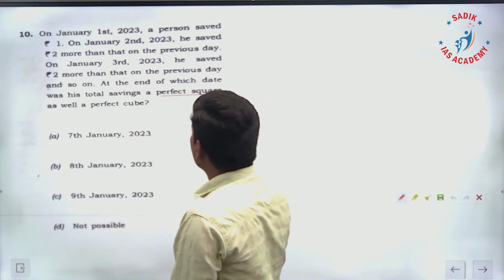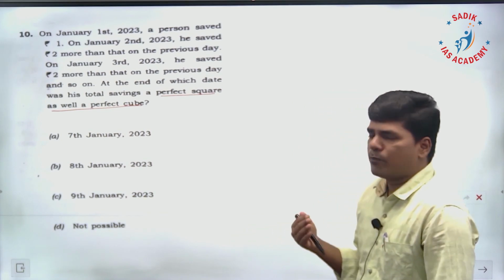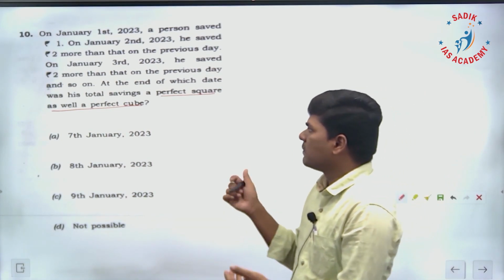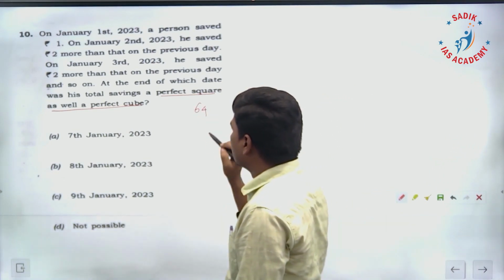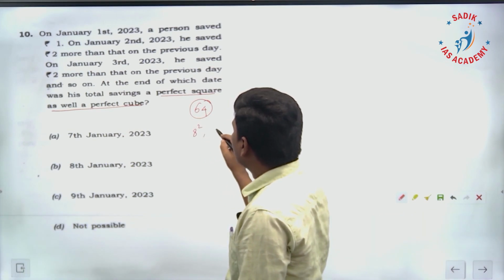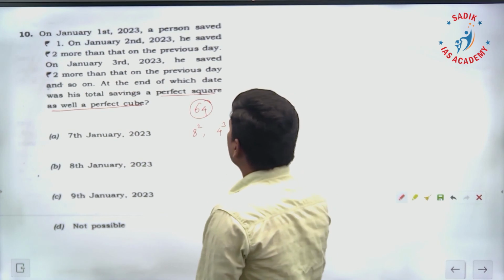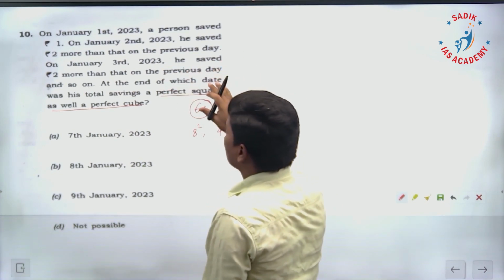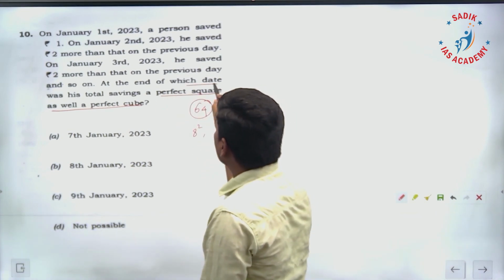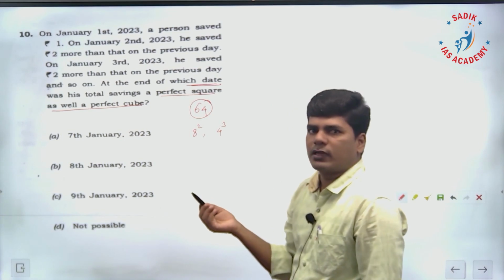Perfect square as well as a perfect cube. On the end of which date? It should be a perfect square number, and also it should be a perfect cube number. One of such numbers is 64. 64 is a perfect square and also a perfect cube. So we'll try to find such a number. How many days does he have to save? That's what the question is.